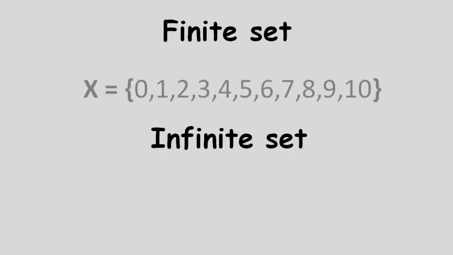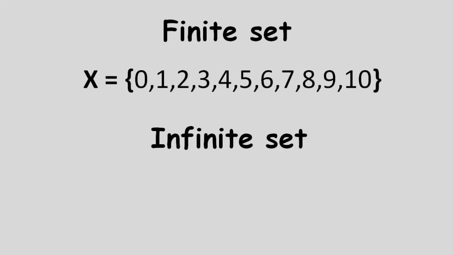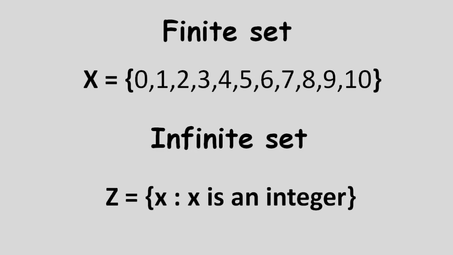Now it is not always possible to write all the elements of a set. Here set X has few elements only, so we could write it. But few sets have an infinite number of elements, which we call infinite sets. Like say the set of integers, there are an infinite number of integers. Then we write the set in set builder form.